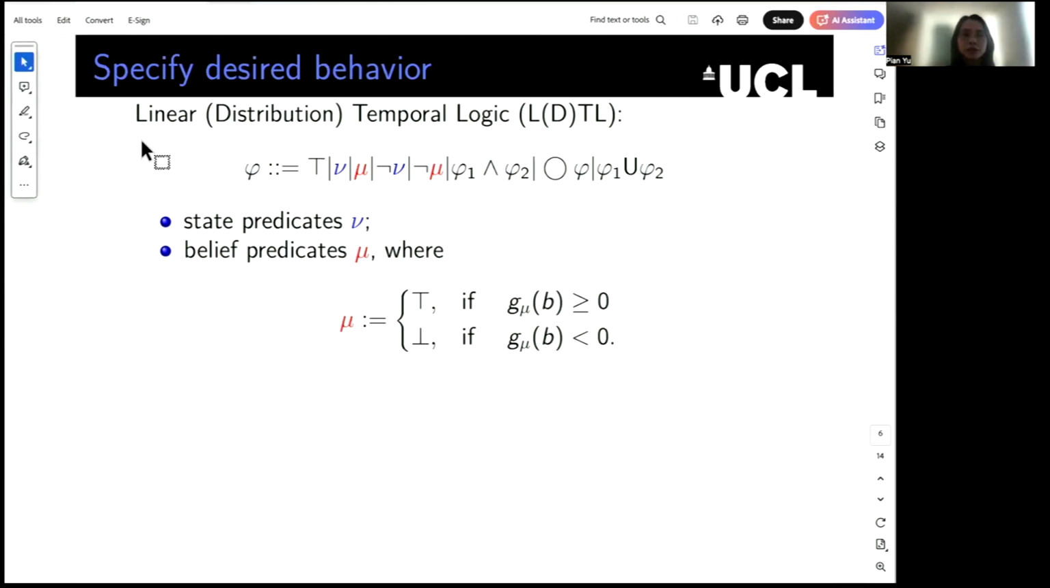Okay, now let's see how to specify the desired behavior of our systems. Here, we propose to use linear temporal logic or linear distribution temporal logic. The difference between the two is that in linear distribution temporal logic, we consider both state predicates and belief predicates. The state predicates are associated with the states, while the belief predicates are defined over the belief space and can be used to capture constraints that are defined over hidden states.